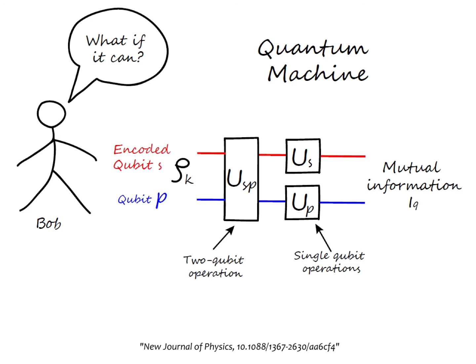A quantum decoding machine. In this case, he has access to a machine that allows him to implement any decoding protocol. Specifically, he can apply 2-qubit quantum gates. We call the mutual information IQ. This is the maximal amount of information that Bob can extract in a perfect scenario.